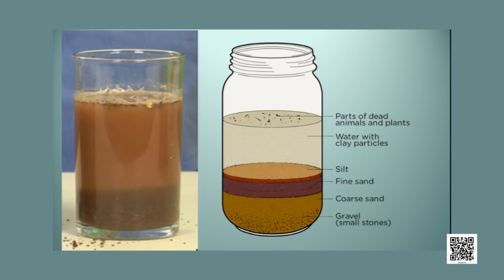Friends, please carry out this experiment at home and you can observe most of these layers easily. You can observe at the base the gravels or small stones. Then you can see coarse sand, means the bigger particles of sand. Then you can see fine sand, and next you can see the layer of silt, then water with clay particles, and at the top you can see the parts of dead animals and plants floating on the water. This is the humus part of soil.